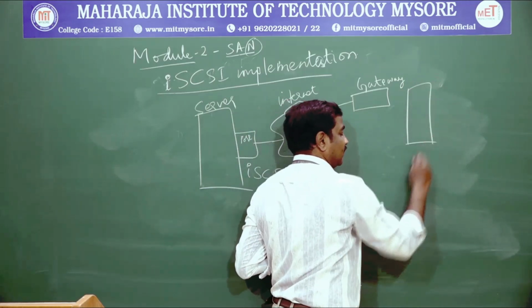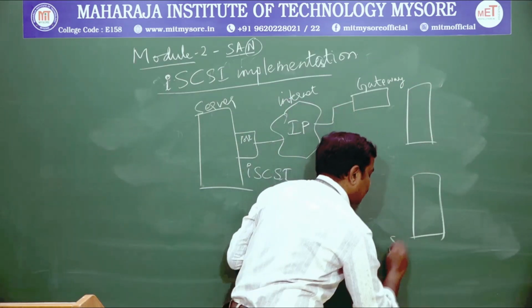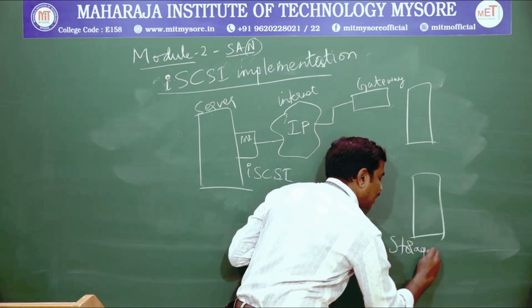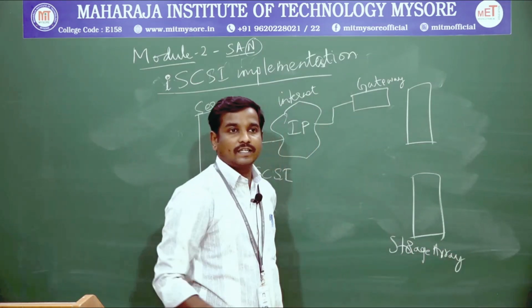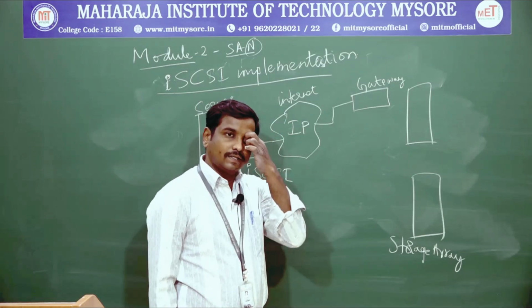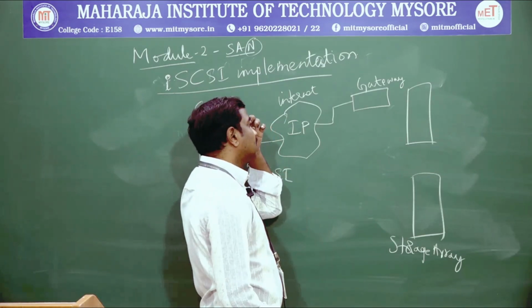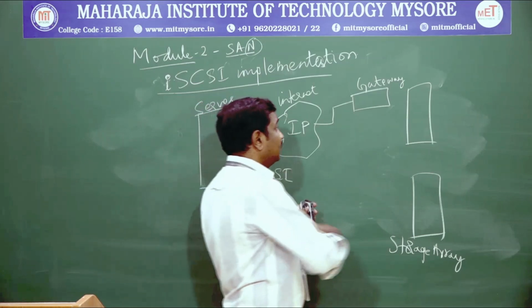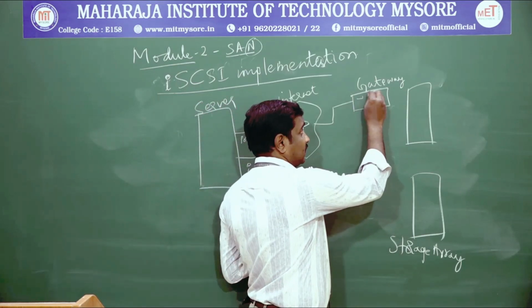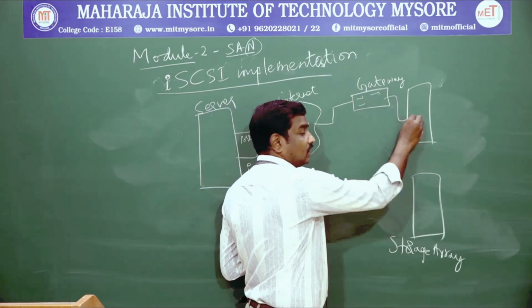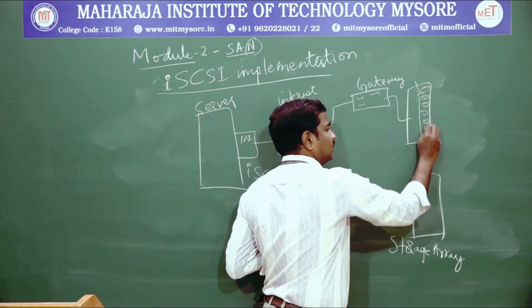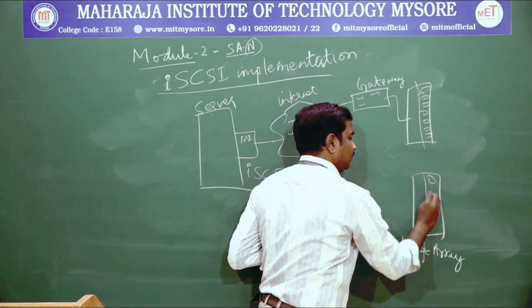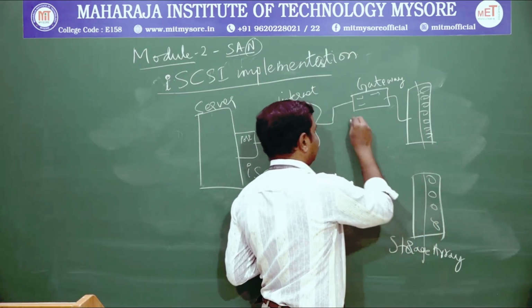We have different storage arrays with different infrastructures connected along with the gateways. The gateway works in an intelligent fashion for transmitting the storage information. This is an array of storage kept in different infrastructures.